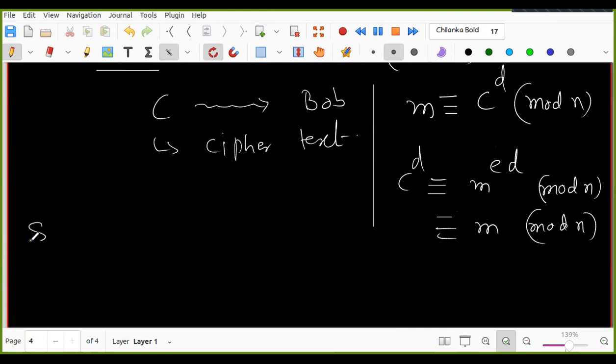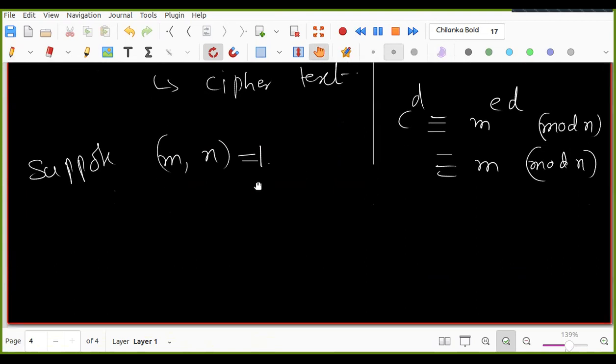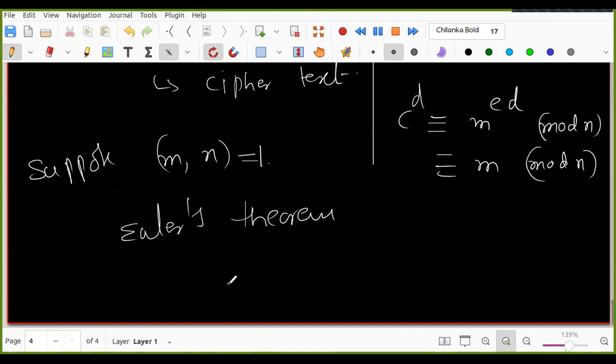Suppose that generally we'll assume that GCD of M and N is equal to 1. Because N is known, we can take it this way, right? Now GCD of M and N is 1, so by Euler's theorem, M power phi of N is congruent to 1 mod N, right?